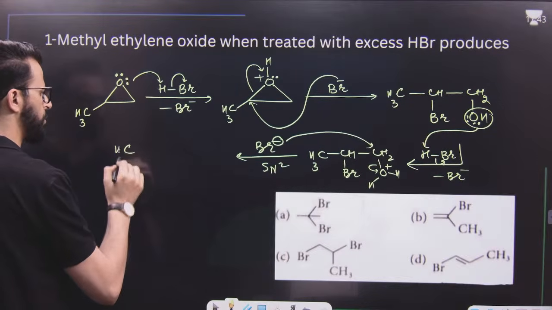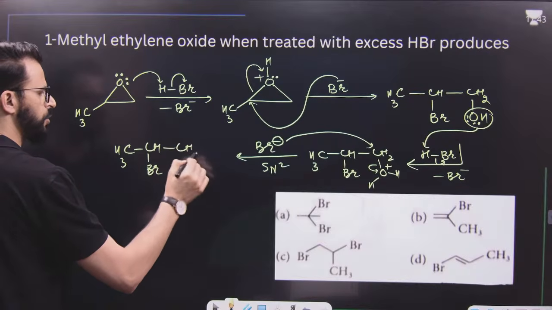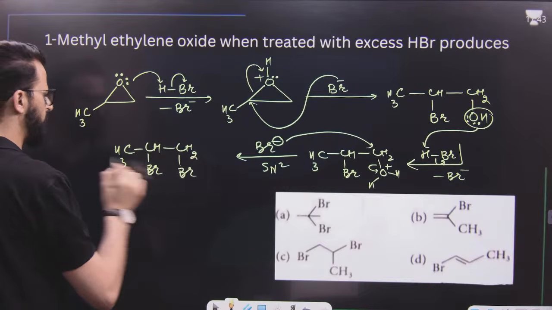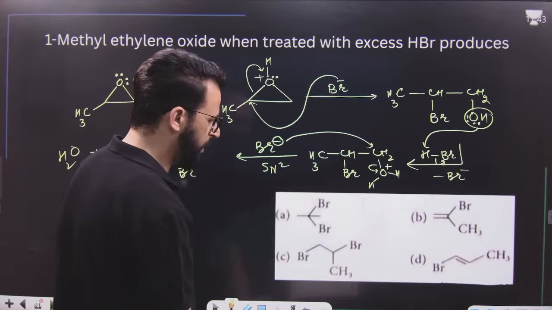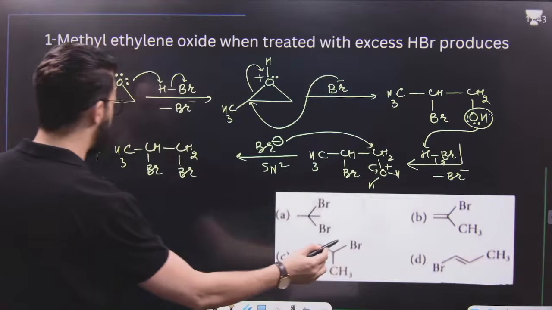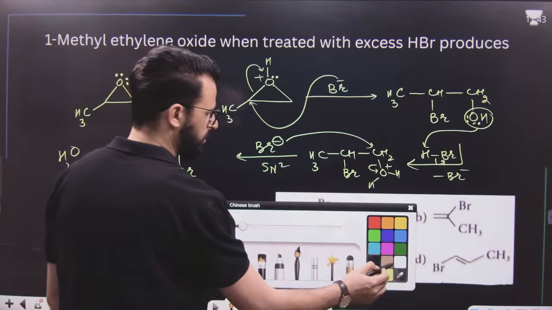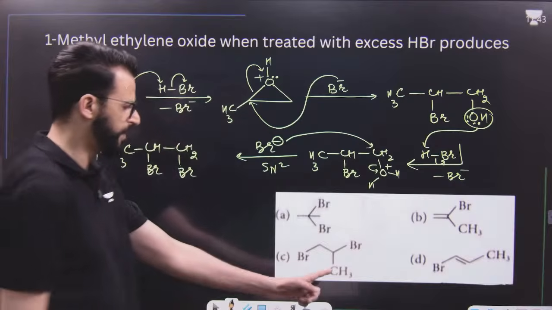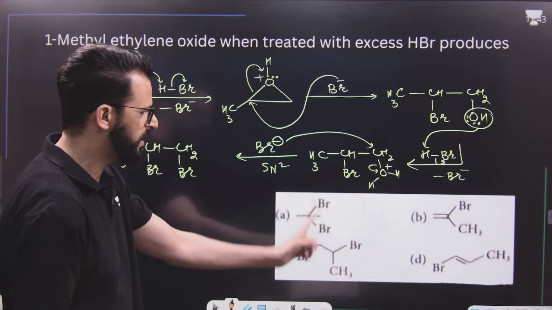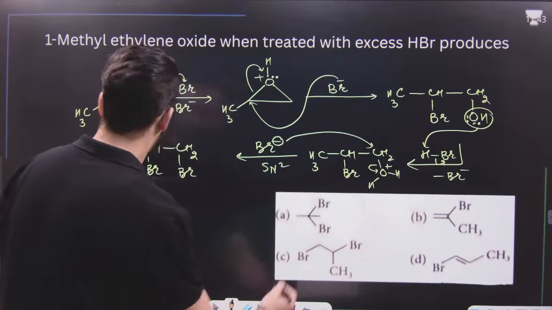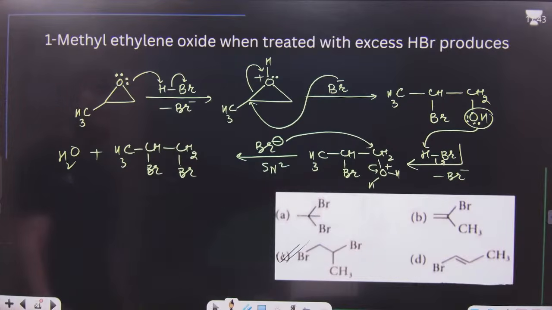The product will be CH3, CHBr, and then CH2Br. Vicinal dibromide will be obtained. CH3, CHBr and Br would be geminal dibromide. These are not the dibromides. So this is the right answer.